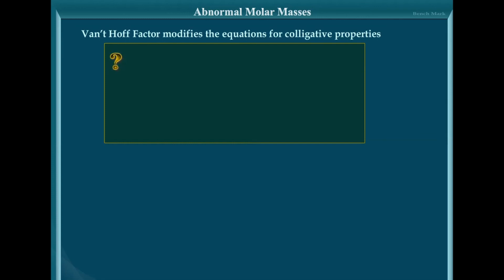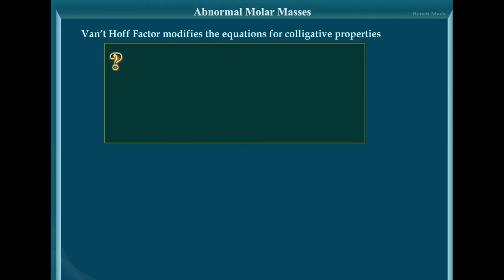So when i is equal to normal molar mass by observed molar mass, in terms of colligative property, i is equal to observed value of colligative property divided by normal value of colligative property, assuming no association or dissociation.